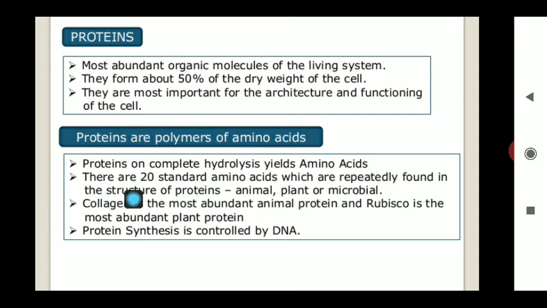There are 20 standard amino acids, present in all types of living things. Collagen is the most abundant animal protein, and rubisco is the most abundant plant protein. Please remember these terms, as they may be important for a 1 mark question. Collagen fiber is present in our tendons, ligaments, muscles and skin. Protein synthesis is controlled by the DNA and performed by the RNA. RNA and DNA are responsible for the process of protein synthesis.